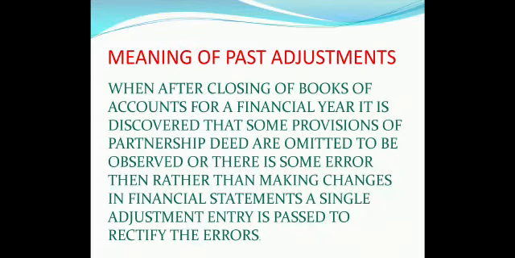Now, meaning of past adjustment: when after closing of books of accounts for a financial year, it is discovered that some provisions of the partnership deed are omitted to be observed, like interest on capital not paid, or salary not paid, or commission not paid, or interest on drawings not charged, or profit distributed in some wrong ratio. That means all the provisions of the partnership deed are omitted to be observed, or there is some error.